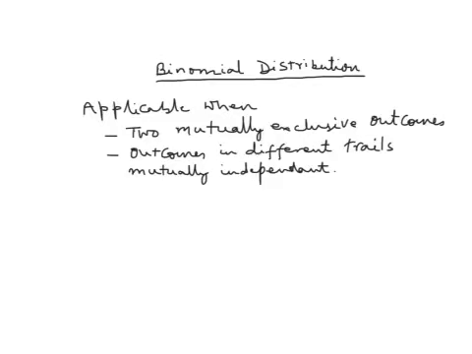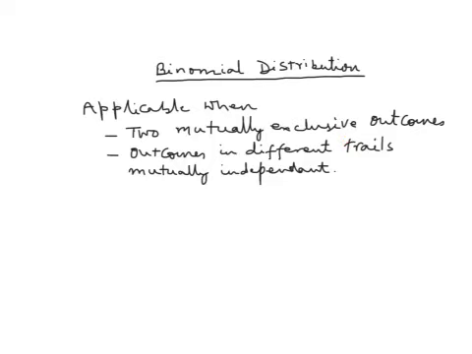In this video, we discuss the conditions under which binomial distribution can be applied. One very important condition while applying binomial distribution is that there should be only two mutually exclusive outcomes. So if we are tossing a coin, you can get either a head or a tail. Here, if you are getting a head, then you are not getting a tail. So the two outcomes are mutually exclusive.